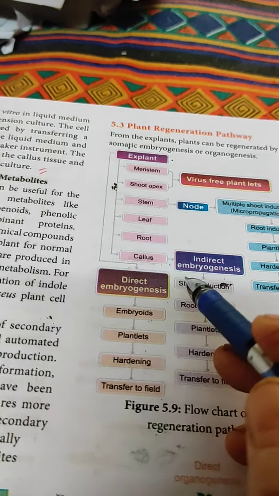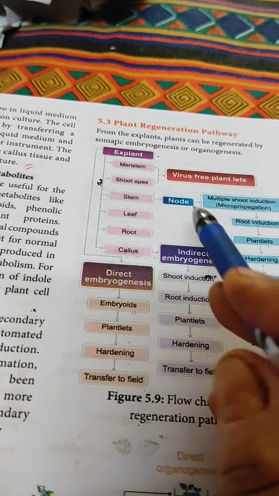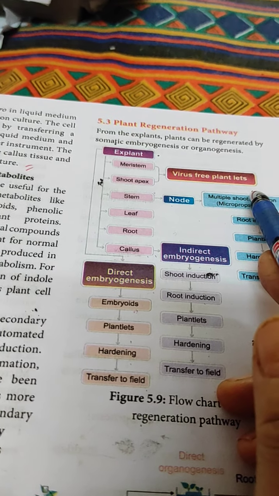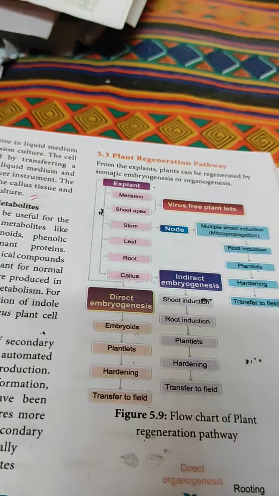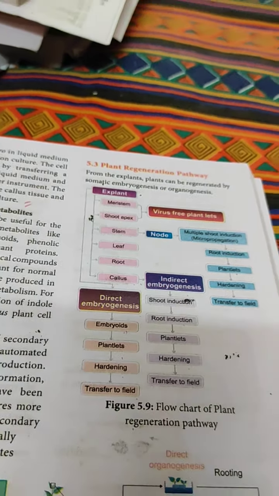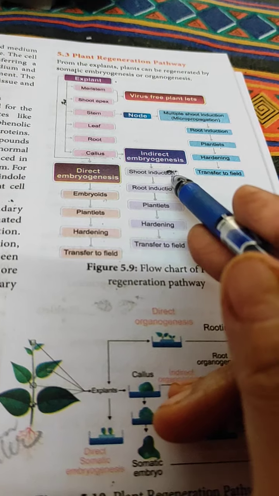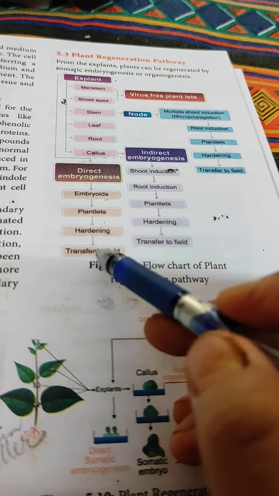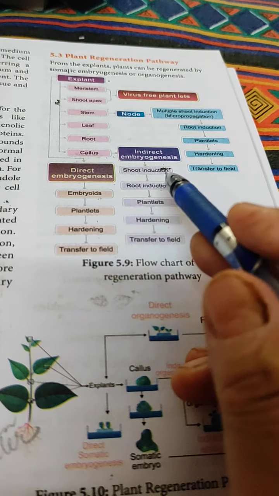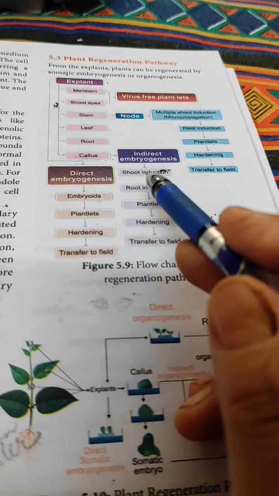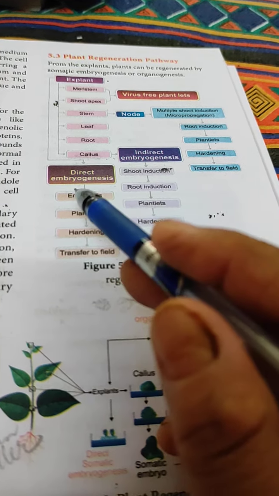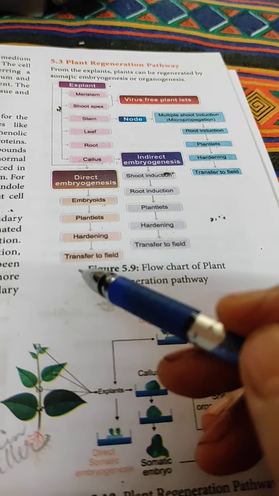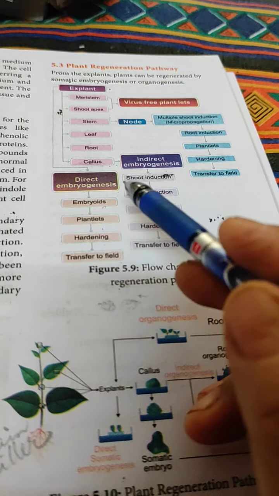Callus tissue formation may take place from the explant. Virus-free plantlets can be developed from meristem culture. Already we have told all these things. So these are the different types: direct embryogenesis and indirect embryogenesis. In direct embryogenesis, the explant can directly develop embryoids, after which come the plantlets. Indirect means first callus tissue formation takes place from the explant.